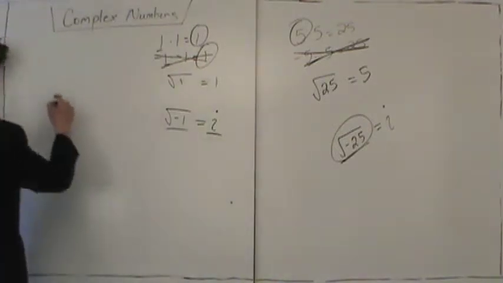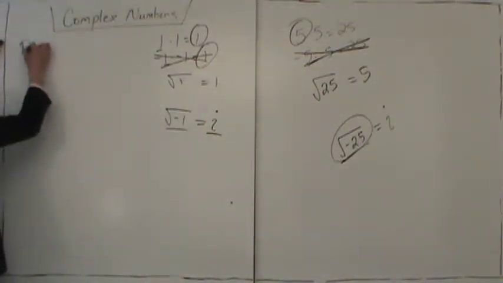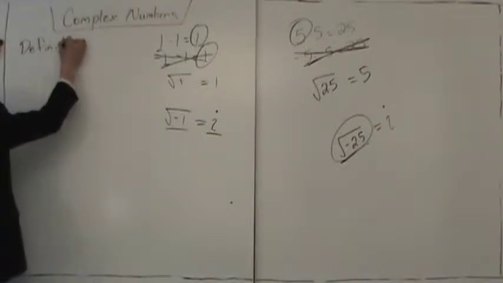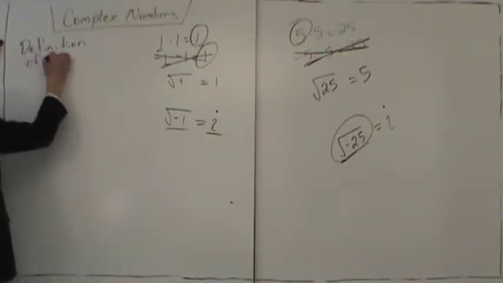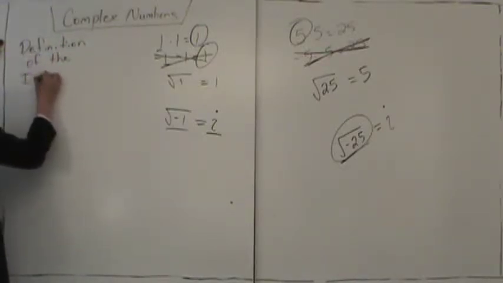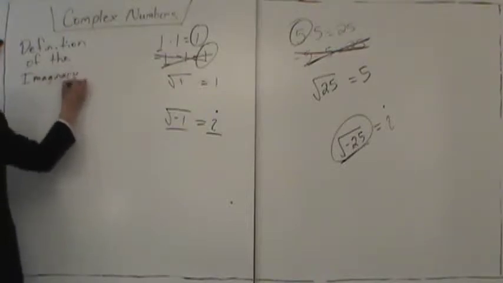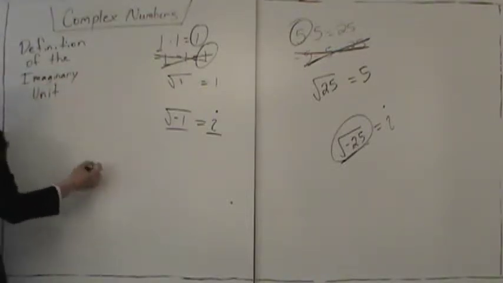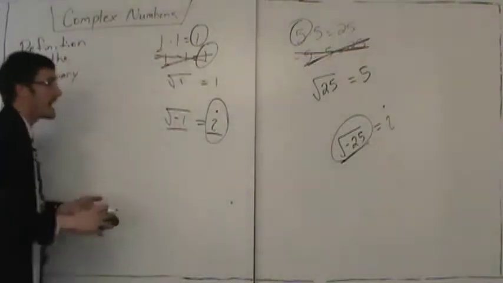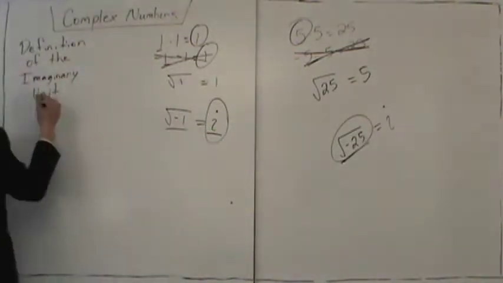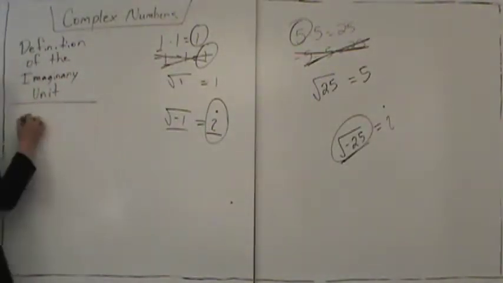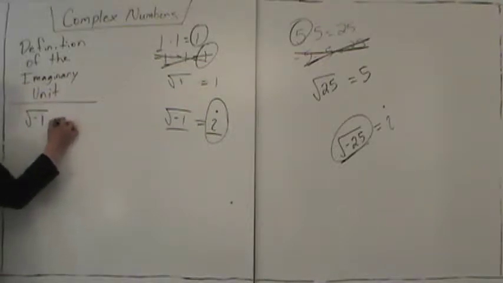So he starts with, here, let me go ahead and get this down. All right, let's write the definition. We need to get this on paper first. Definition of the imaginary unit. What is the imaginary unit? This I is the imaginary unit. So he defines the imaginary unit to be the square root of negative 1 is equal to I.